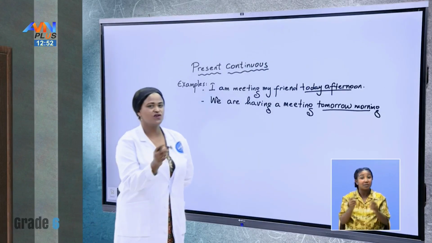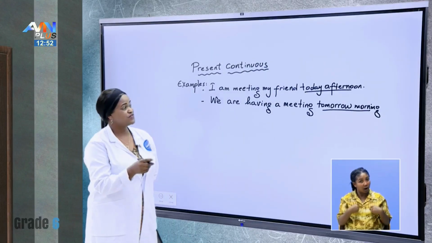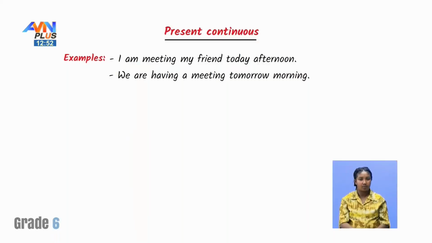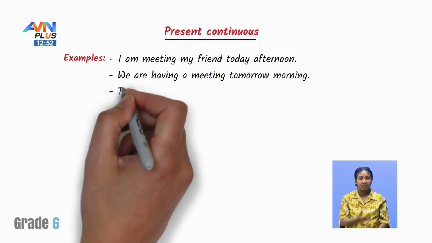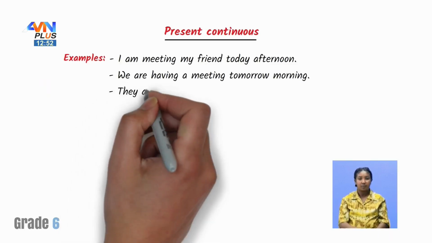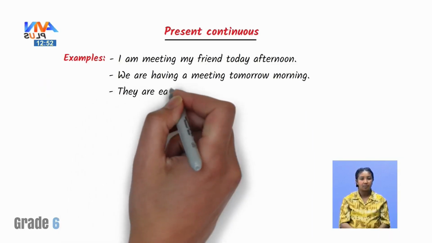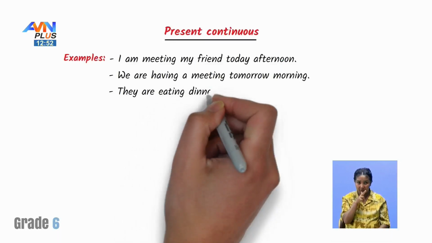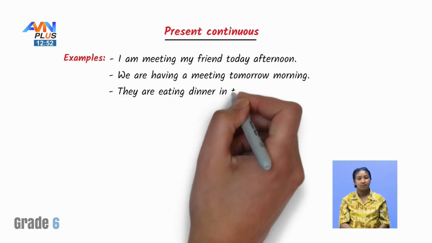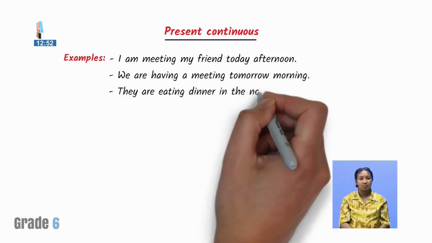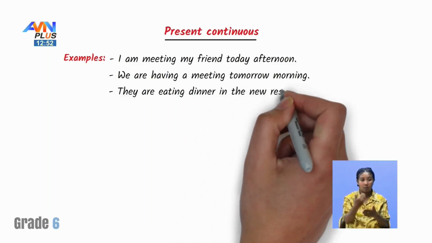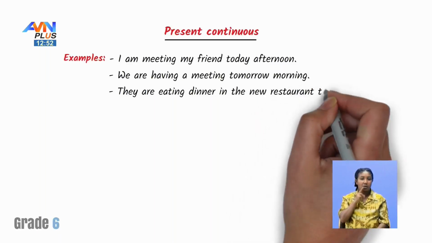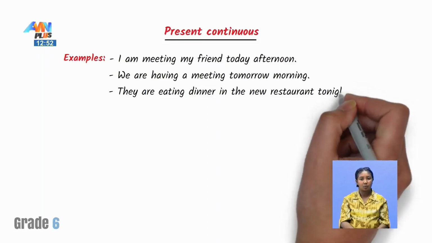But sometimes not only time, we can also have a specific place. For example, look, they are eating dinner in the new restaurant tonight.